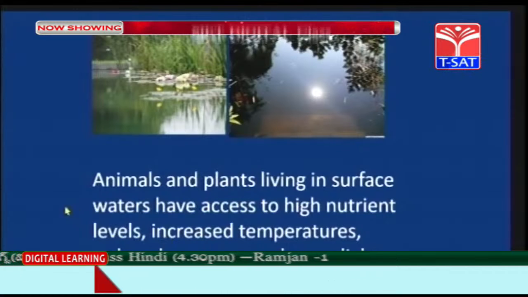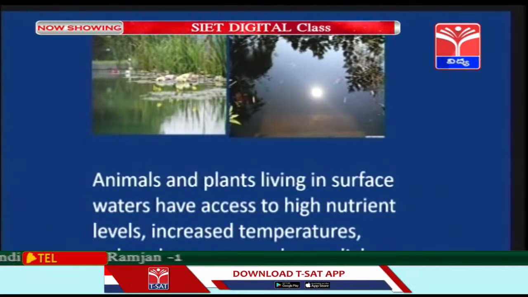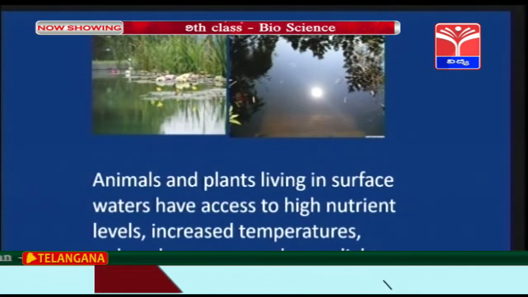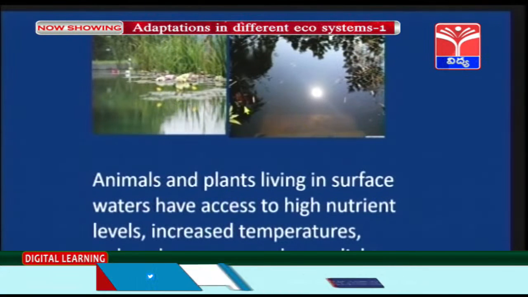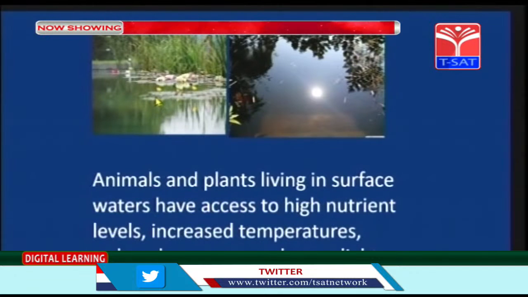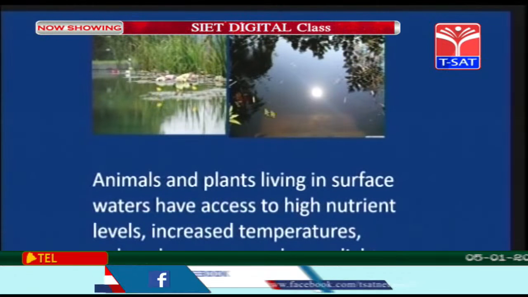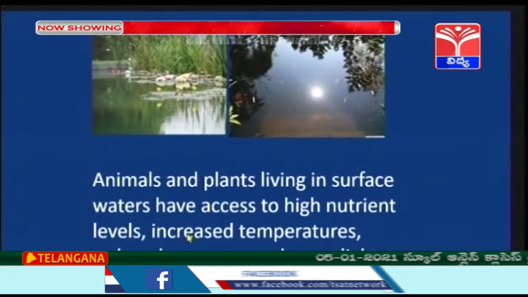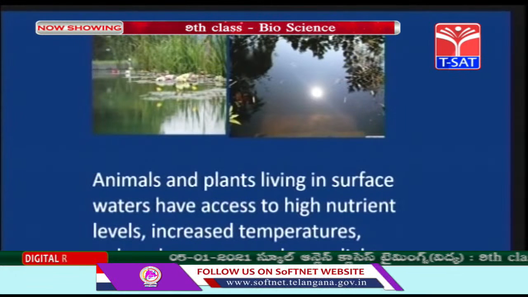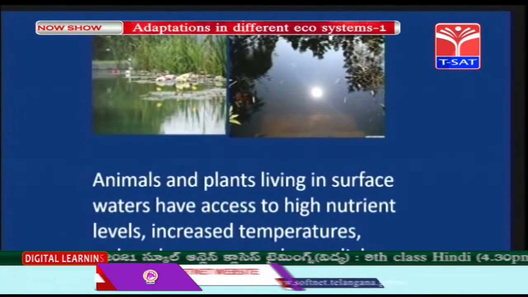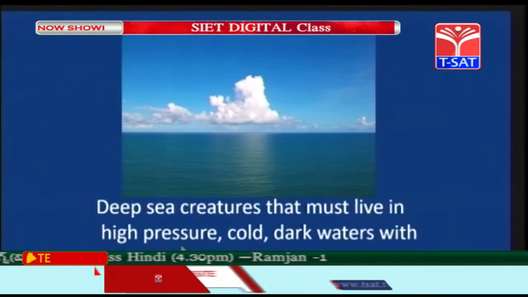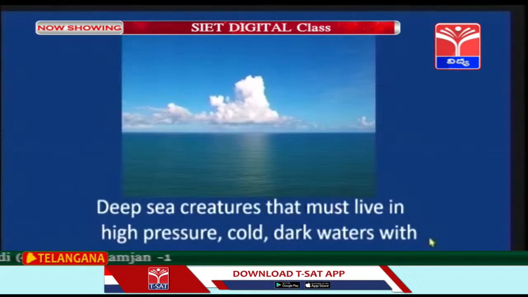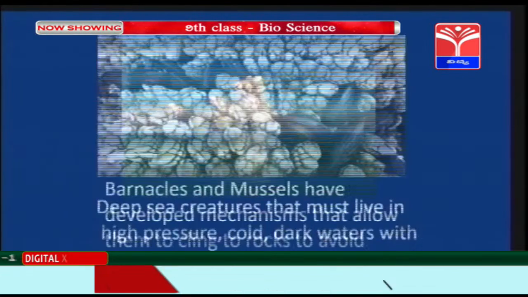So children, you can see here, animals and plants live on the surface of water. Why? Because the access to sunlight is very much present. When sunlight is present, photosynthesis occurs. The food is more available there. So there are high nutrient levels, increased temperature, reduced pressure and more sunlight. In deep seas, children, they must live in high pressure, cold, dark waters with scarce nutrients.